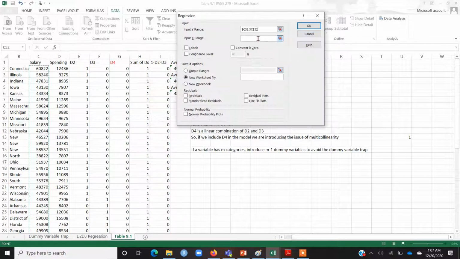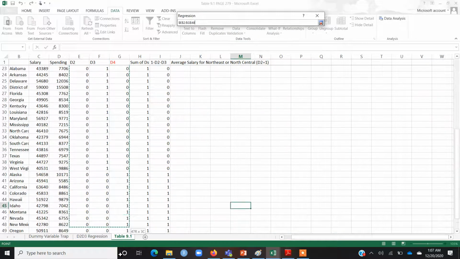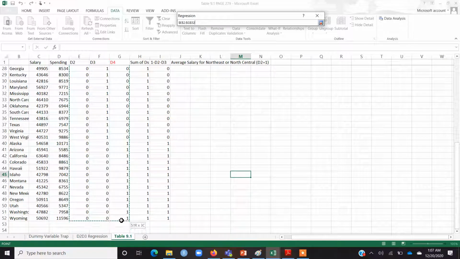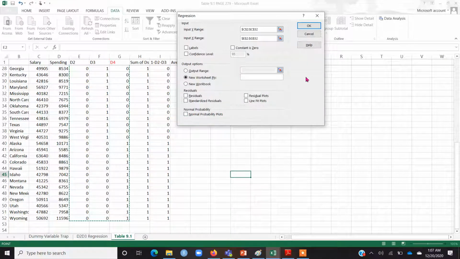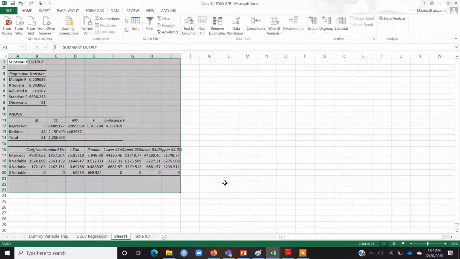So I've selected the salary and now I need the x. So let's say I introduce all the dummy variables, all the 3 dummy variables here as the independent variable, and I have the option of putting the output in a new worksheet ply. So let's use this option and click OK.